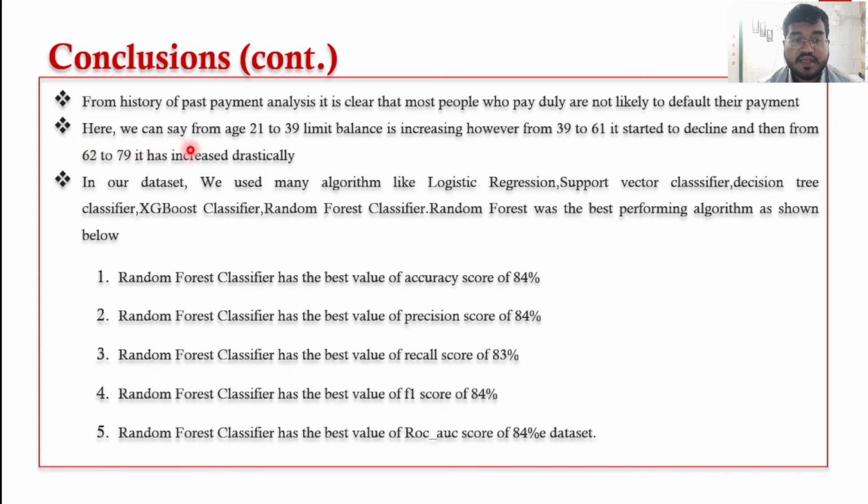Hence, we can say that from age 21 to 39, limit balance is increasing. However, from 39 to 60 it is said to decline. Then from 60 to 79, it has increased drastically.